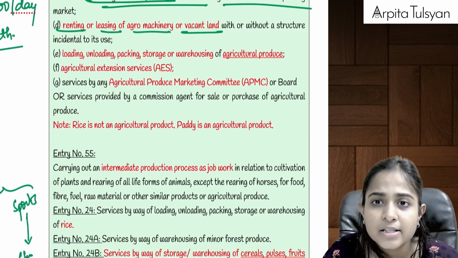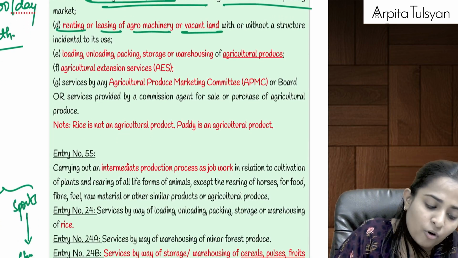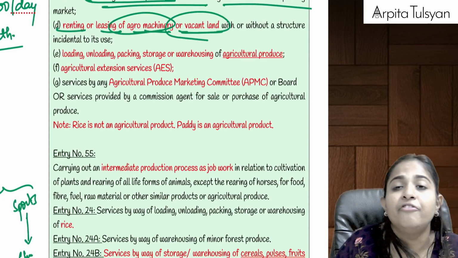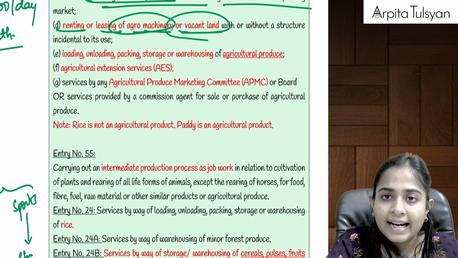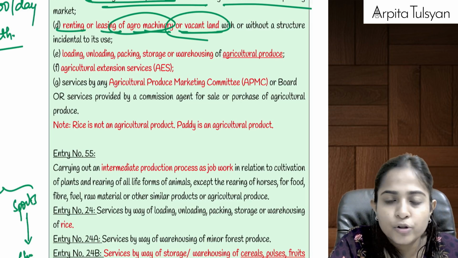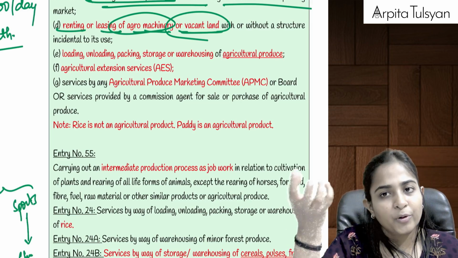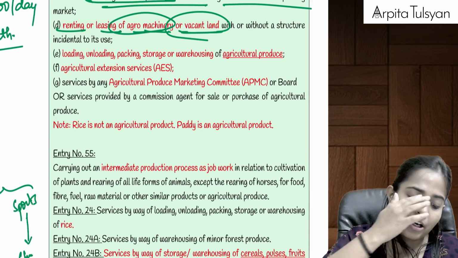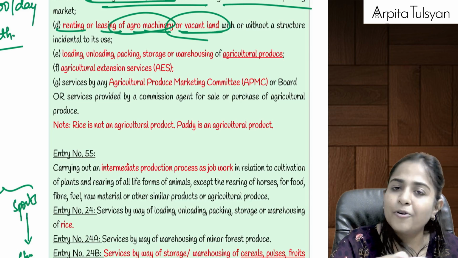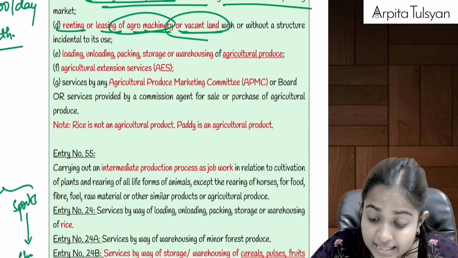If we have given any vacant land on rent which is going to be used for agricultural purposes, we are going to get the rent in return. On that rent we are not supposed to collect any GST, because it is totally exempted.